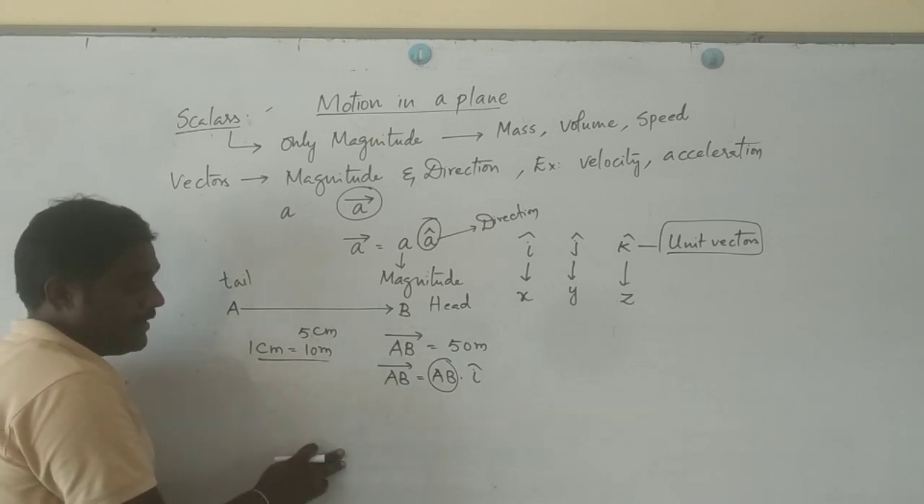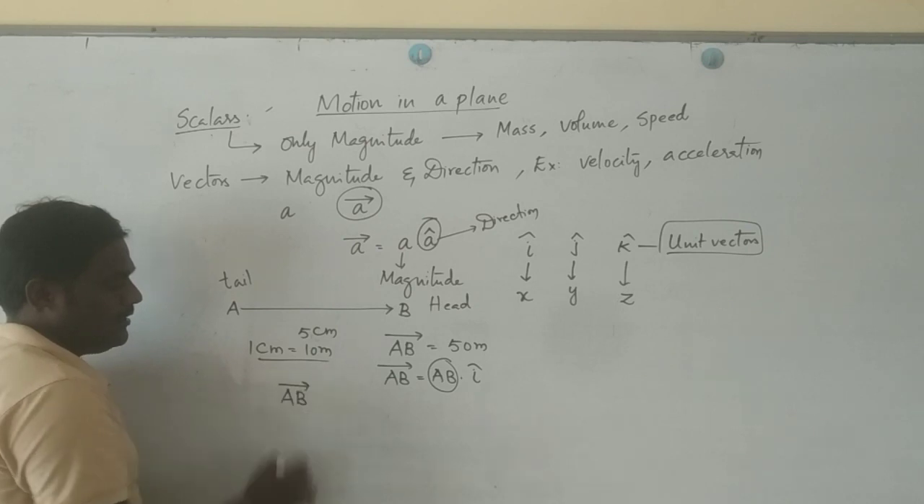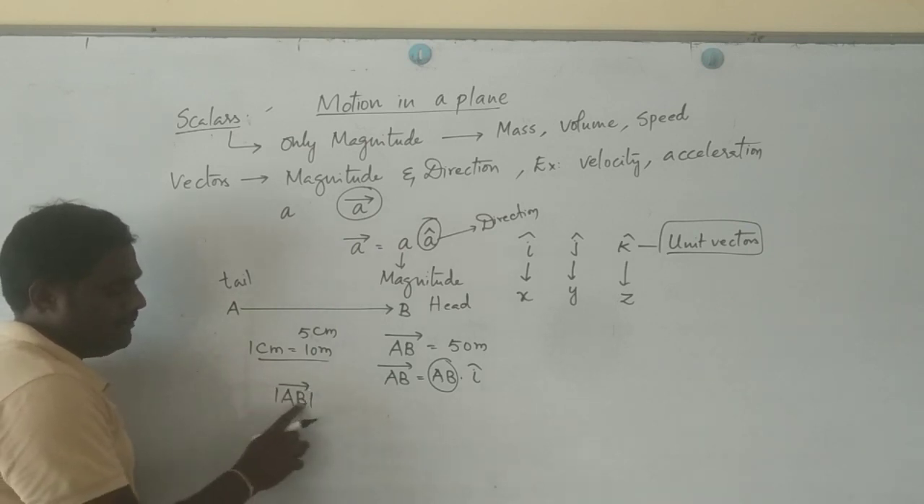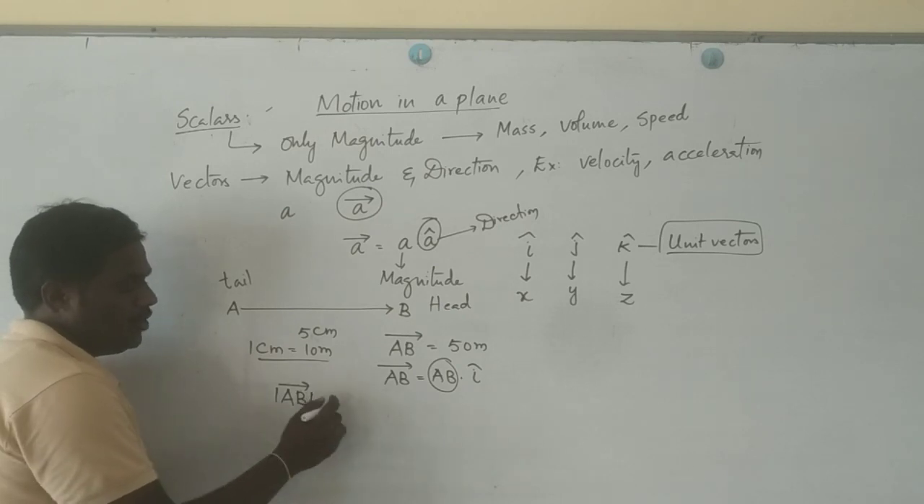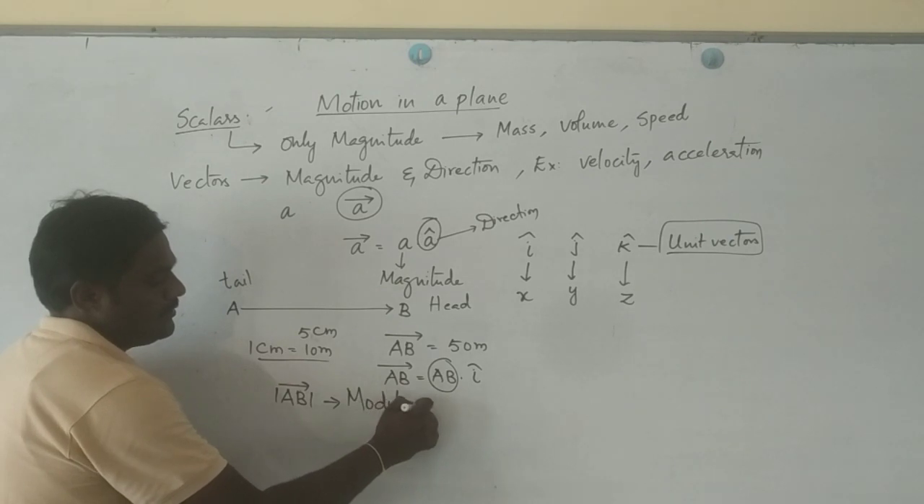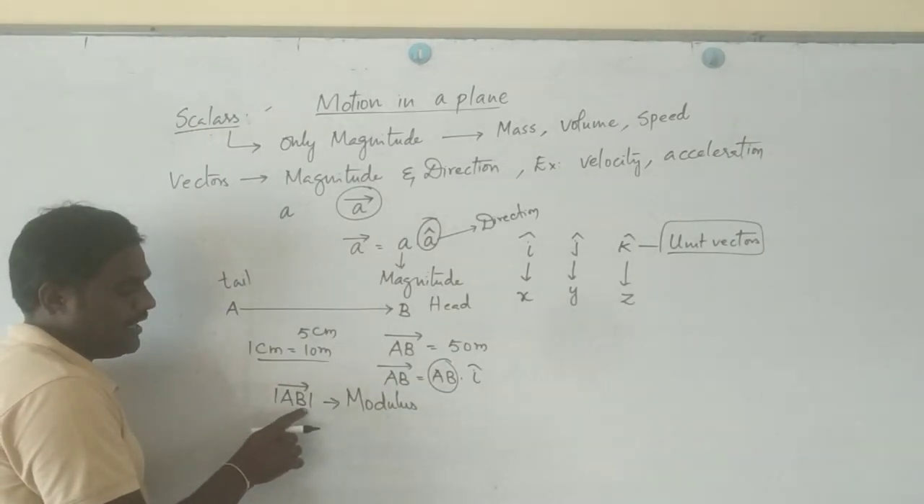How to write magnitude in other forms? You can write it like this. AB bar is a vector. By drawing two vertical parallel lines on either side, this is called modulus. How to pronounce this? Modulus of AB bar.